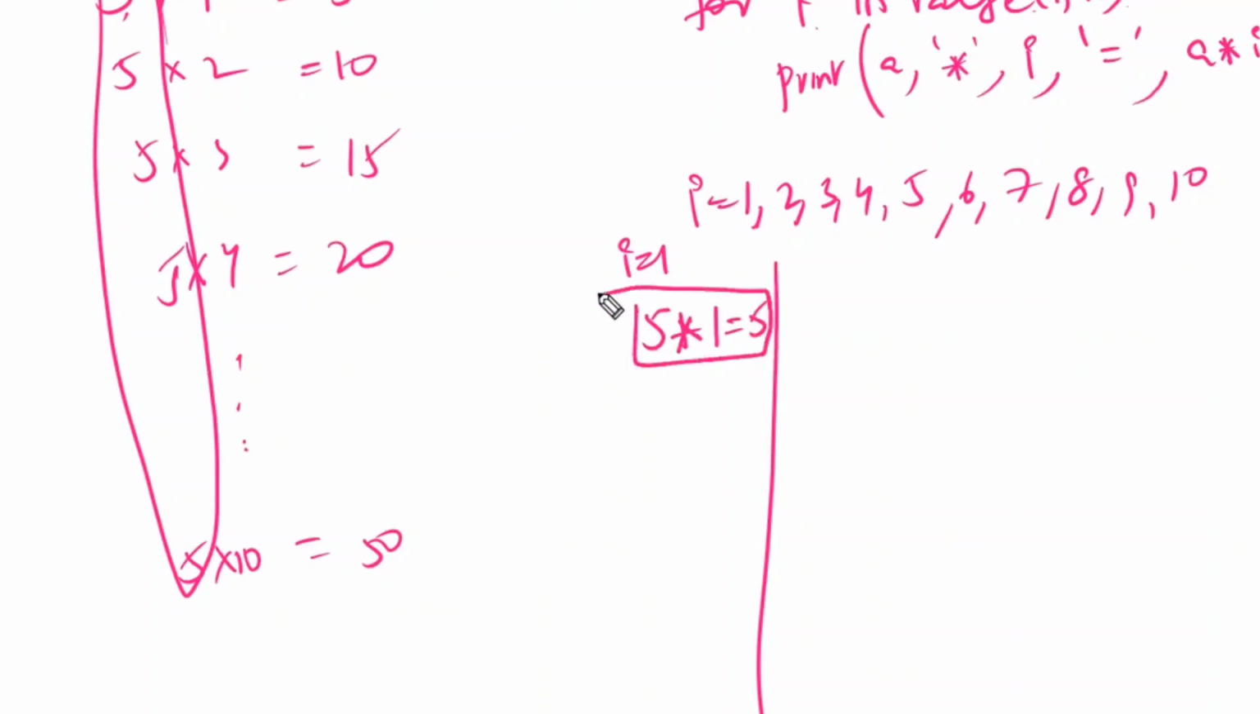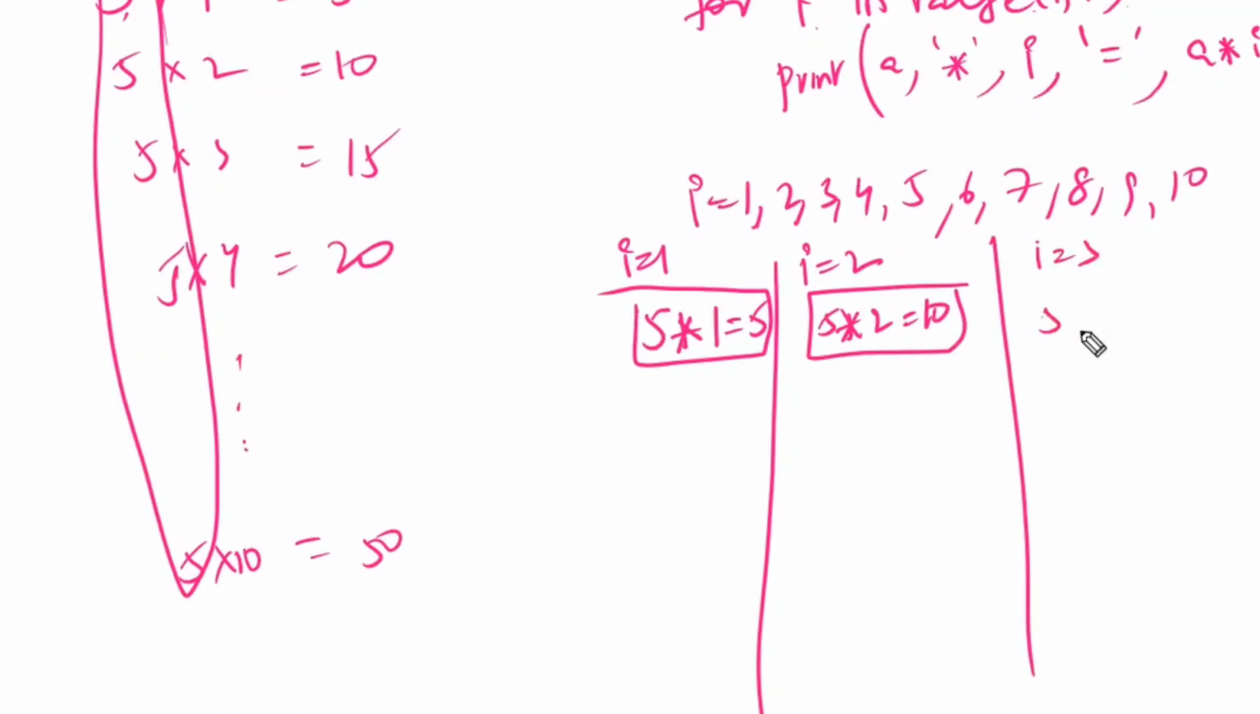So everything will be printed like this. Next, I is equal to 2. 5 into 2 is 10. This will be printed as it is like this. Next, I is equal to 3. 5 into 3 is equal to 15, printed as it is. Like this you are going to print. Is that clear? The same thing I have written here.